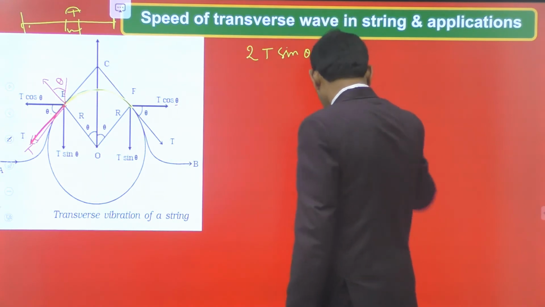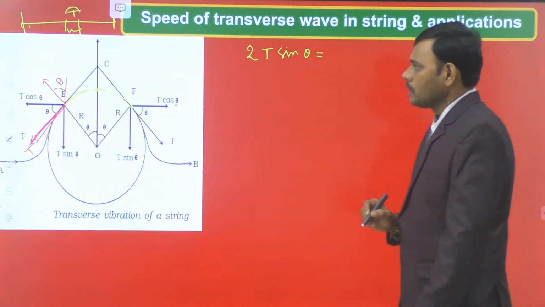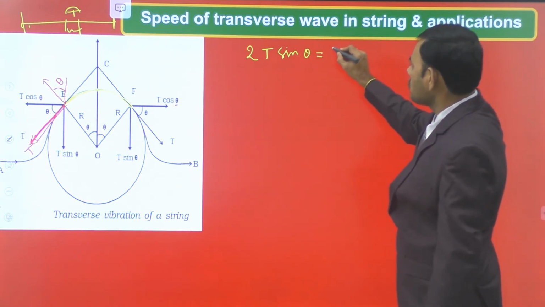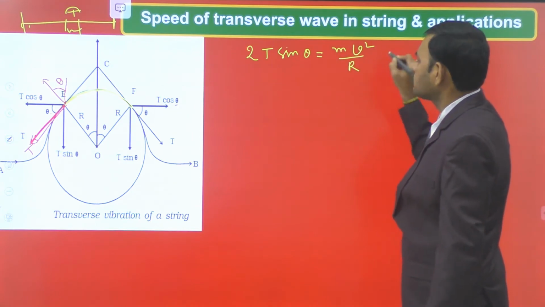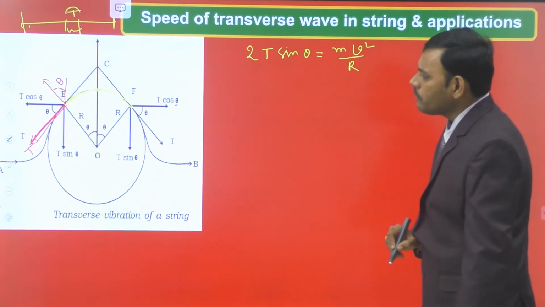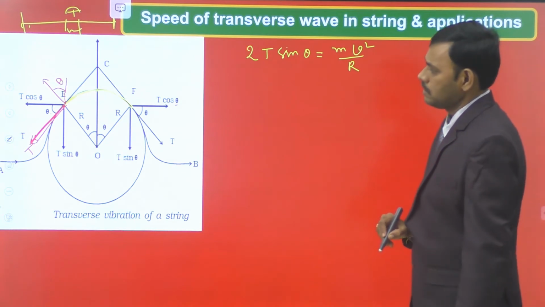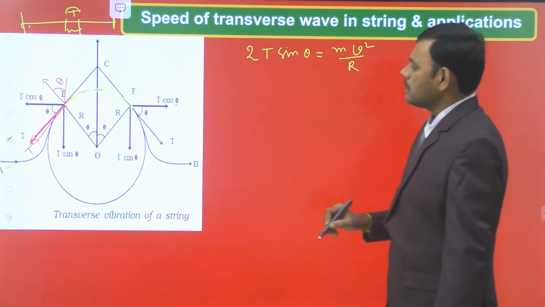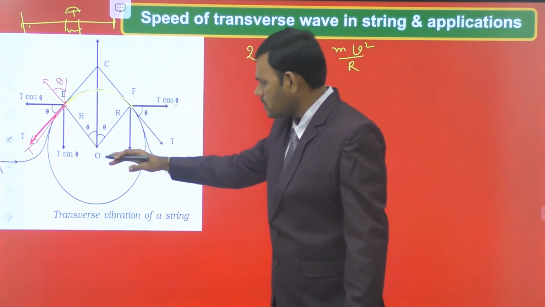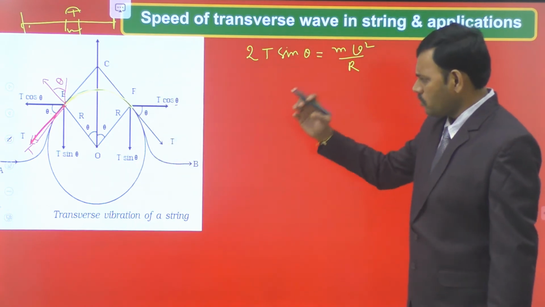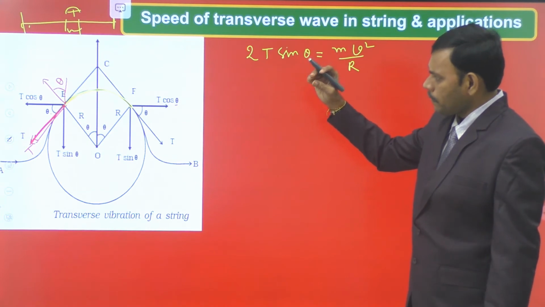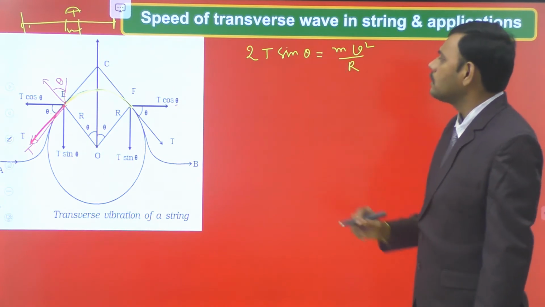2T sin theta is the net force towards the center. Net force towards the center is always centripetal force. The expression for centripetal force is mv square by r. So by resolving the tension component, the T sin thetas on either side are acting towards the center, and T cos thetas cancel on either side. The net force towards the center on the wire is 2T sin theta.